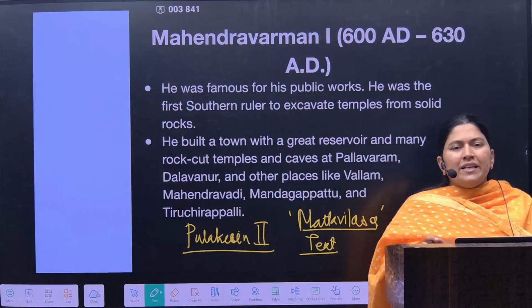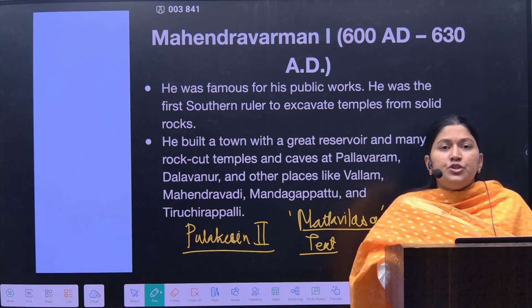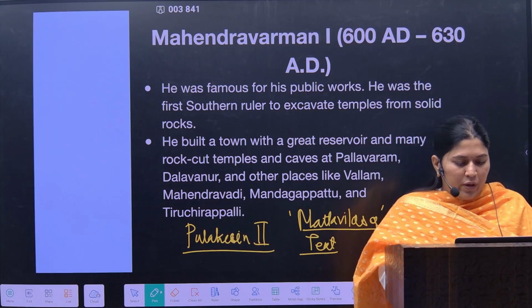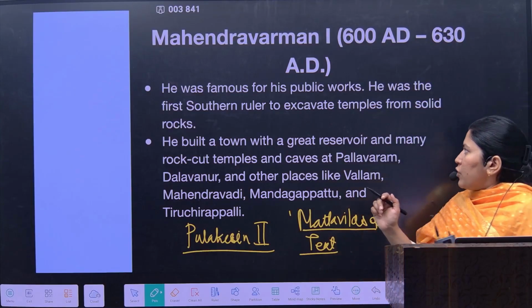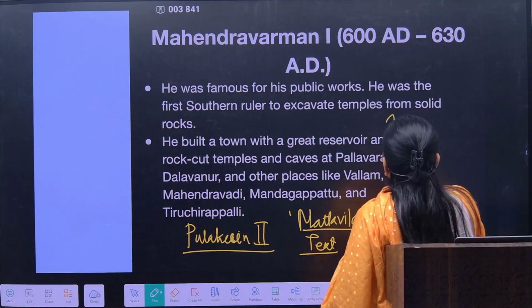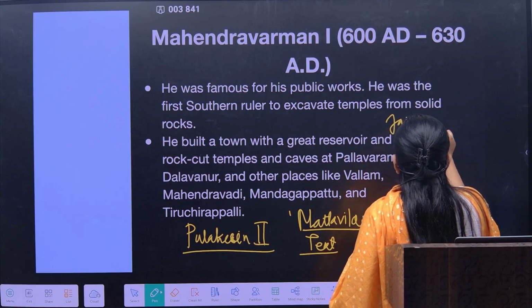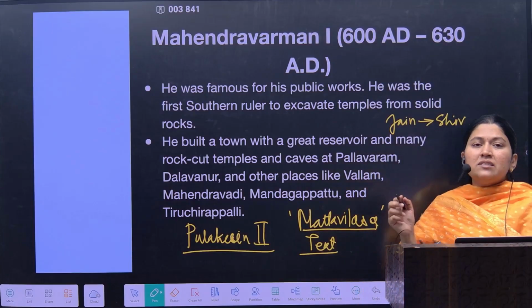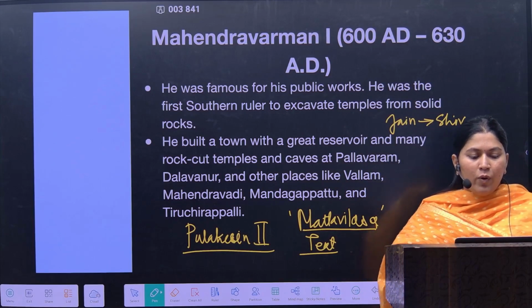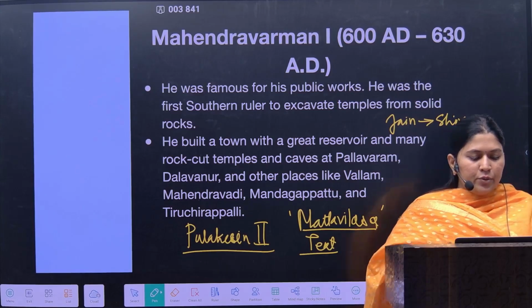Now Mahendra Varman I was initially a Jain follower. After that, he switched to Shaivism. So from Jainism he switched to Shaivism, and this tells us about the tolerance values present during that time.